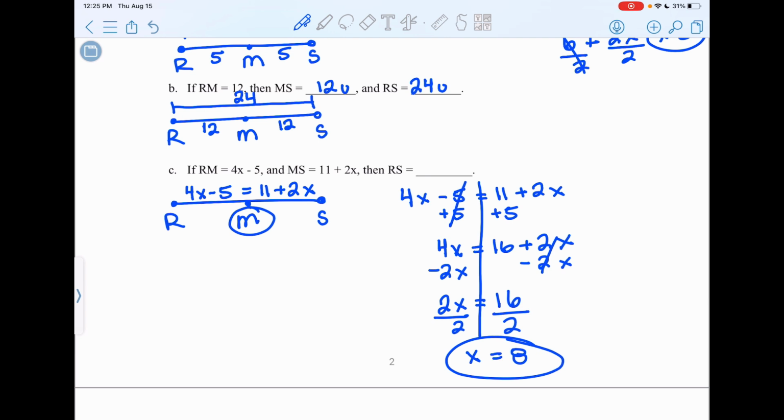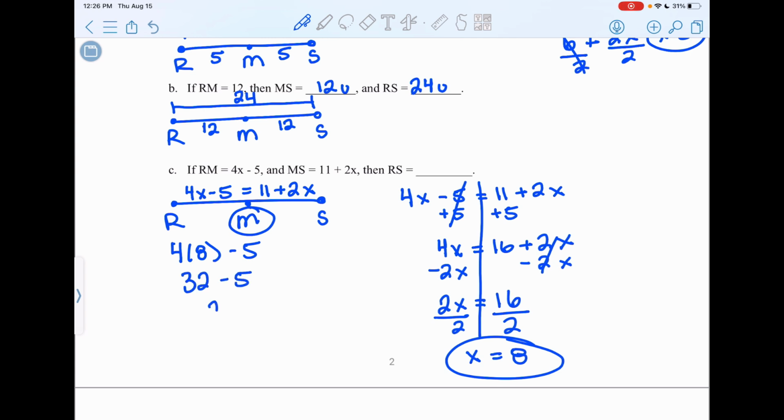But please read the question carefully. The question did not ask us to find x, although we did need to find x to move forward. The question wants us to find RS. So what I'm going to do is plug in 8 for x in one of those two expressions. So 4 times 8 minus 5. 4 times 8 is 32.